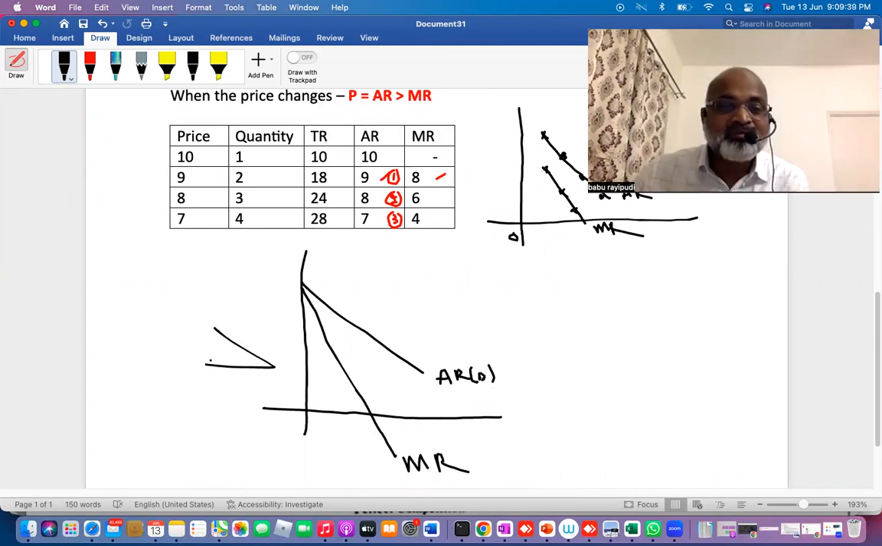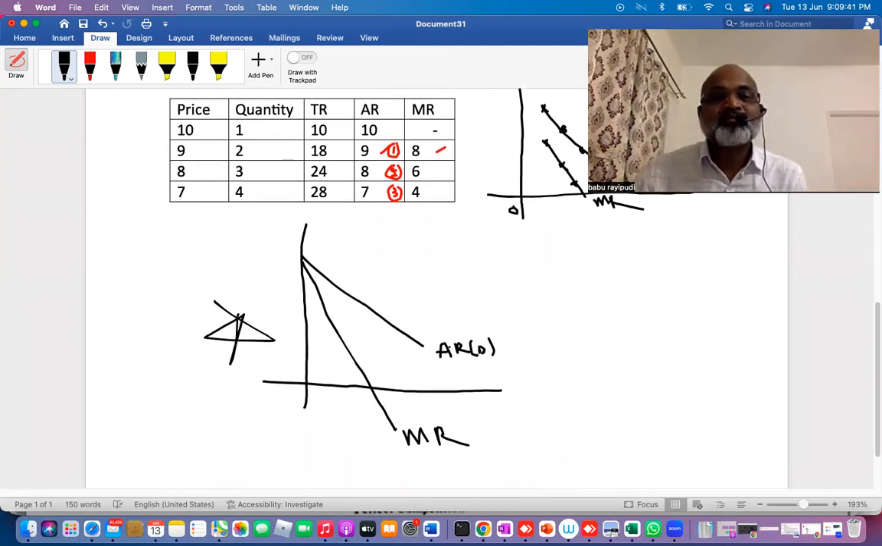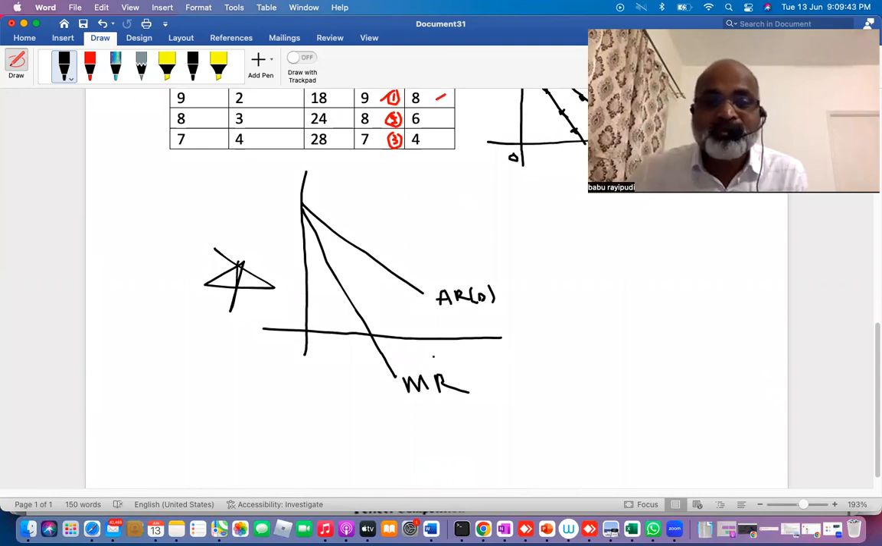On this graph, there will be questions, so be very careful. If you look at the graph carefully, MR is below AR, and both are sloping downwards. AR will not become zero. If AR becomes zero, you're not charging anything.